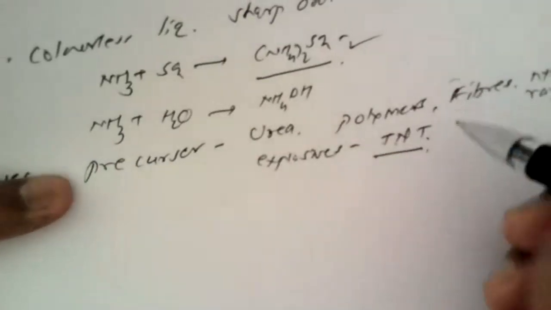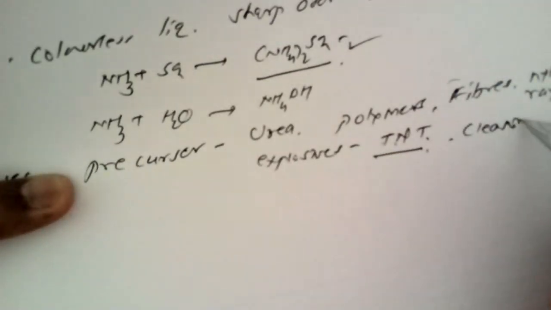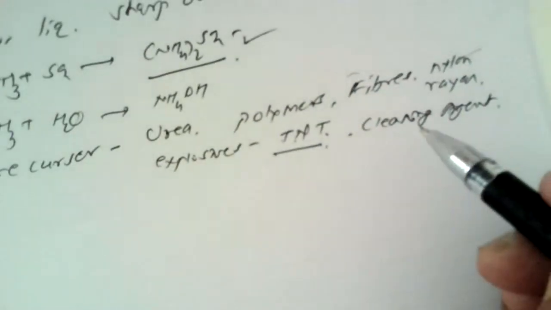So it can also be used as a cleaning agent or cleansing agent. Perhaps the girls might be knowing that when they visit the beauty parlor, normally in beauty parlors they are using ammonia as a bleaching agent so as to color the hair and to give a better look for the face. A very low concentration of ammonia is used to bleach the faces in beauty parlors. So it is used as a bleaching agent.